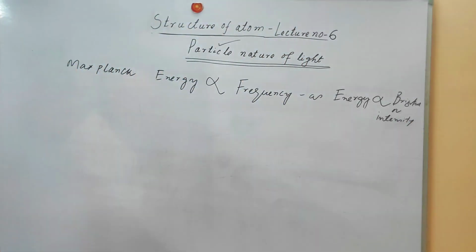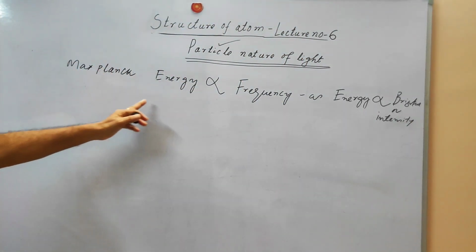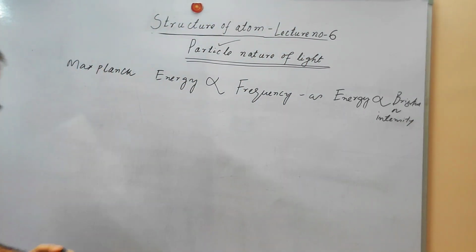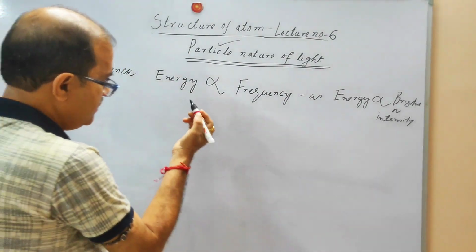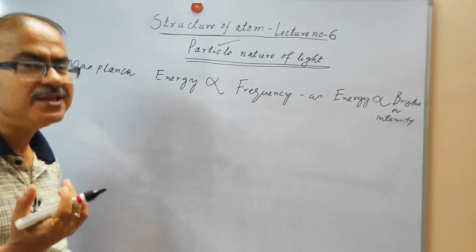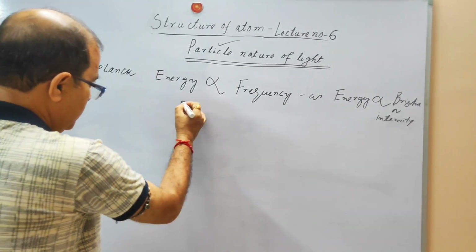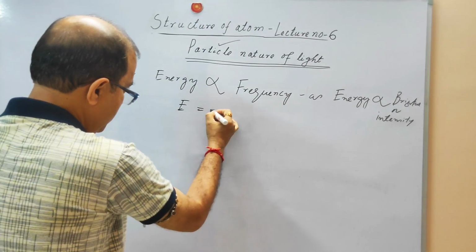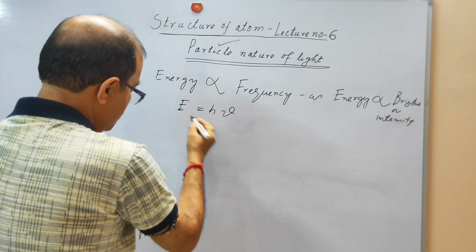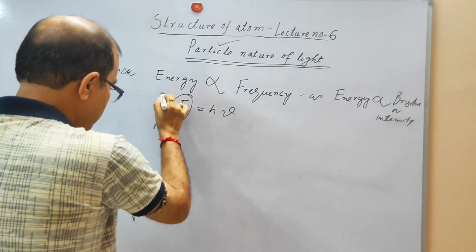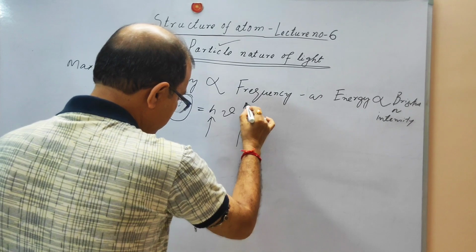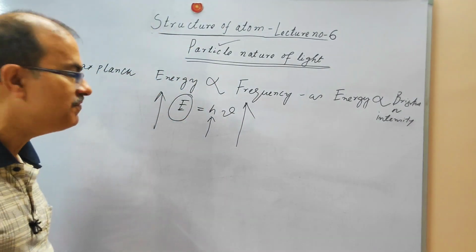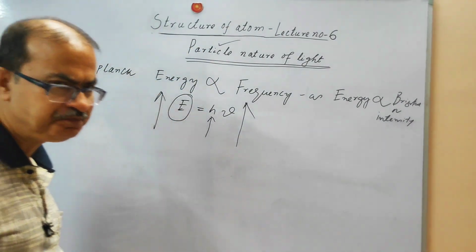Energy is proportional to frequency, according to Max Planck. So when we supply more and more energy, the frequency is going to change. It is very simple: E is equal to h nu. As E is increasing and h is a constant, nu, the frequency, will increase, and that is what is going to happen.